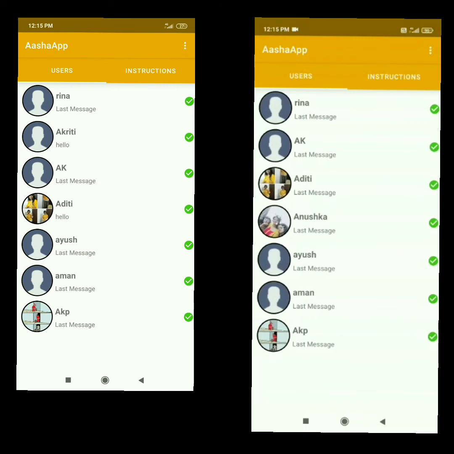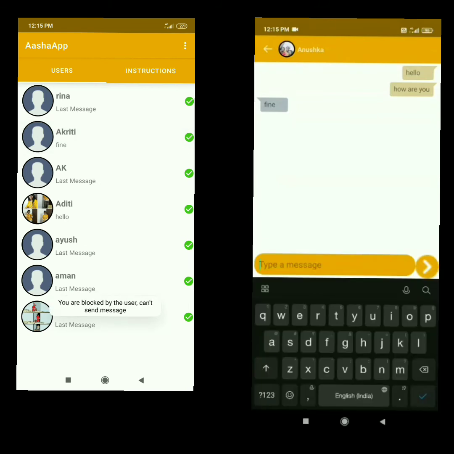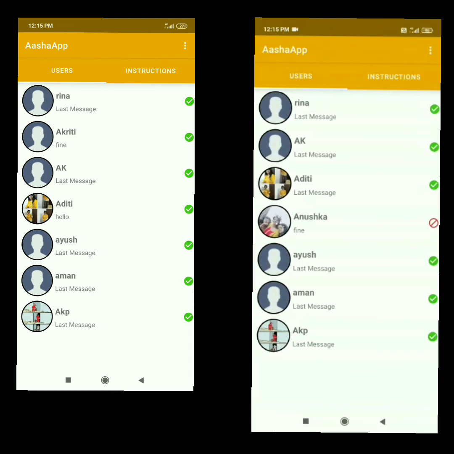Now if we don't feel comfortable talking to anyone, then we can block that user by clicking on that green tick. Now we will not receive messages from, or be able to send messages to, that person. So let's see this. We can see that we are not able to receive the message as we have blocked that user.